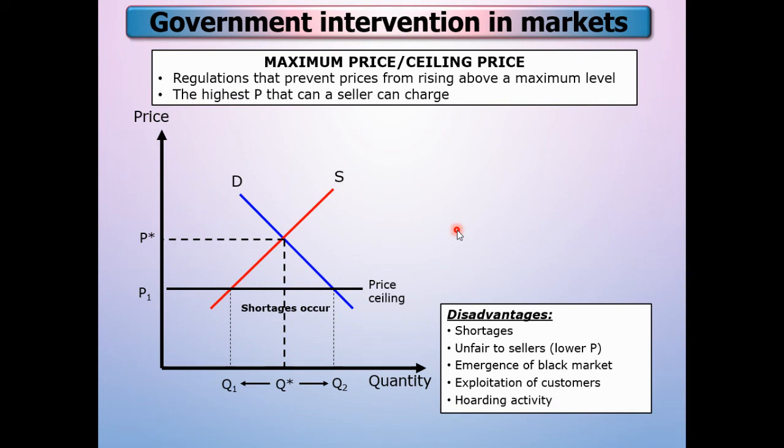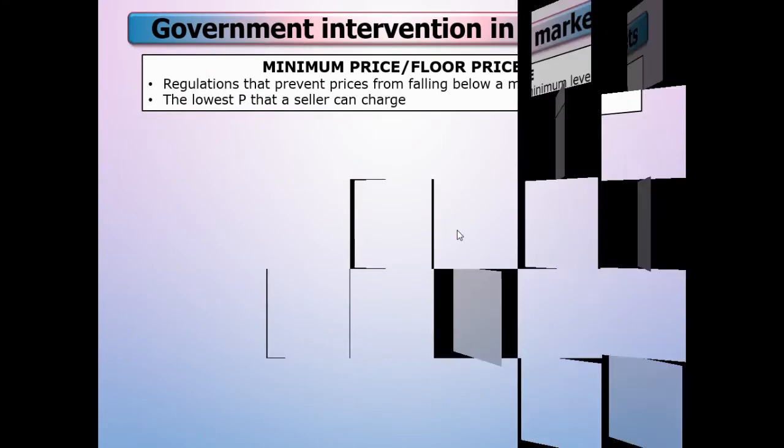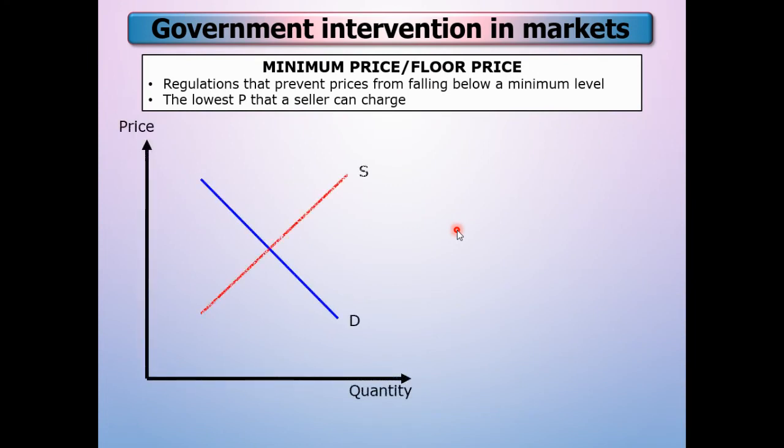Okay, now you can refer to your textbook for further explanation. So for reading, so you can refer to your textbook. Okay, so you can get a clear picture about government intervention in the market. Okay, so thank you. This is the third part for government intervention.